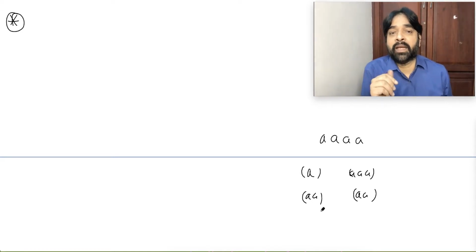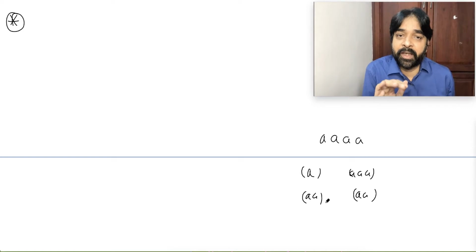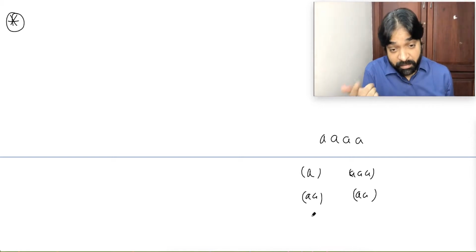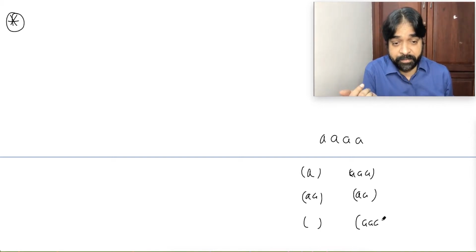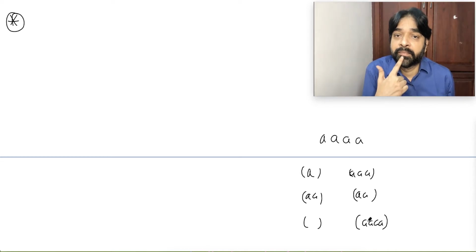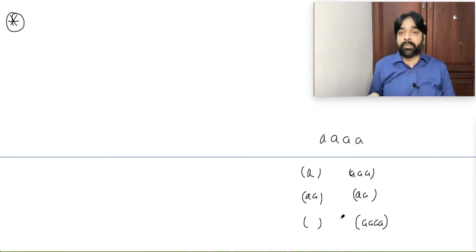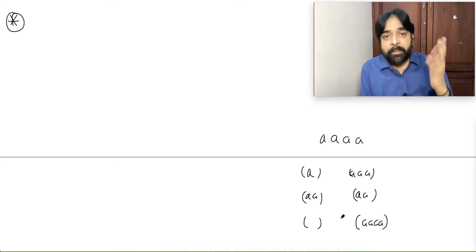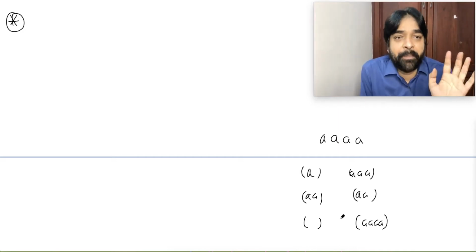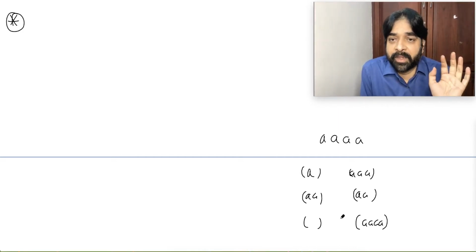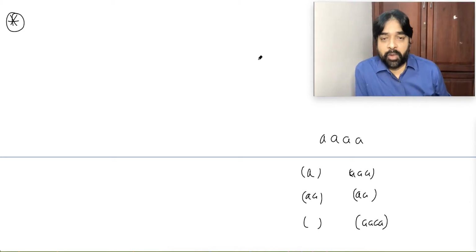Are you able to understand? So situations like this can happen. Maybe nothing is there and 4A is there. Maybe 0 objects in one group and the other group contains 4 objects. So here is one problem: an empty group situation can also come. In the previous cases, the empty group situation was not there. But here it can happen. Are you able to understand? So what to do, how to solve? Can we apply something?